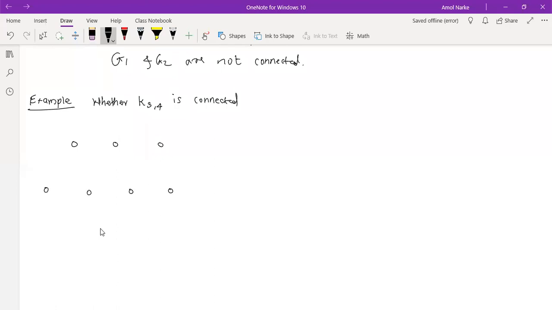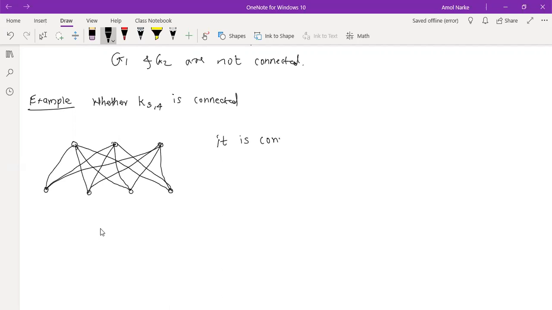Tell me now whether it is connected or not. How that picture came? It connects here. It connects here. It connects here. It connects here. Here and here. We have degree 3. Now tell me whether it is connected or not. Yes, sir, it is connected. So it is connected. Why it is connected?